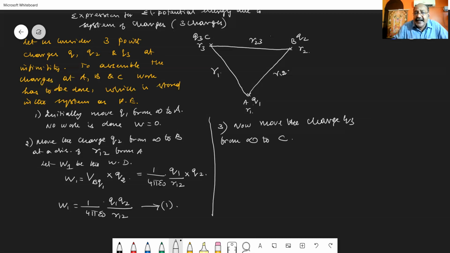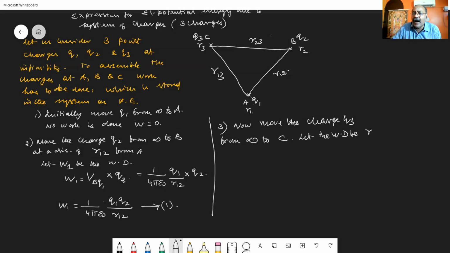See, at this point C, Q1 will be experiencing a potential, and Q2 is also experiencing a potential. Let the work done be W2.